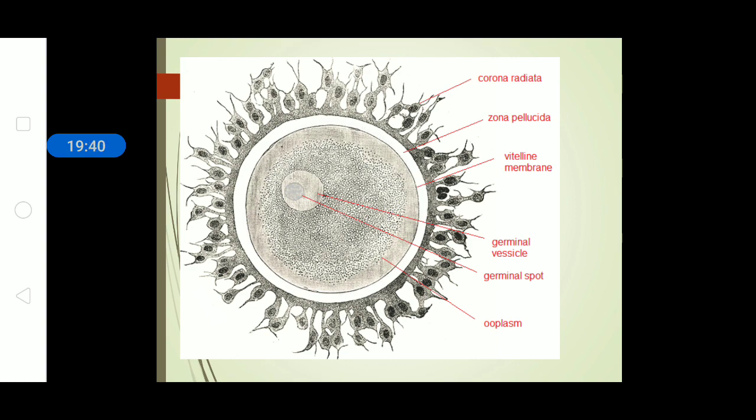Here you can see the structure of an ovum which some sperms are trying to fertilize from the outside. The very first layer is the corona radiata, then the zona pellucida, the vitelline membrane, and the ooplasm, where it has its nucleus.